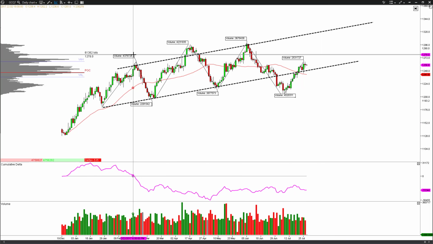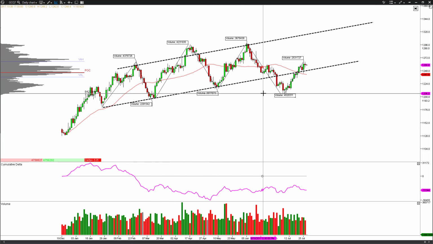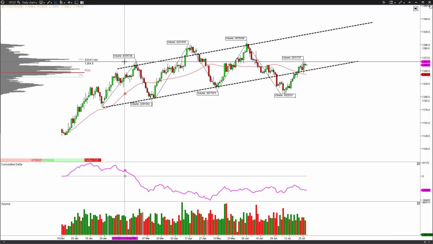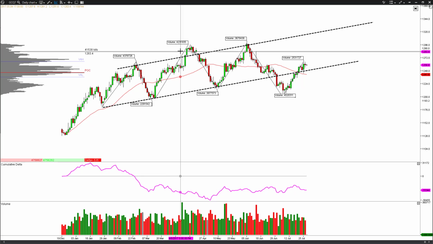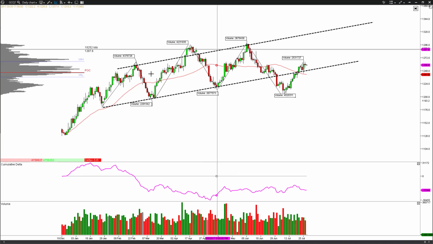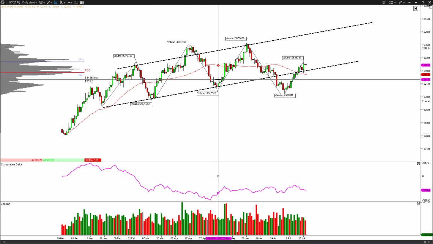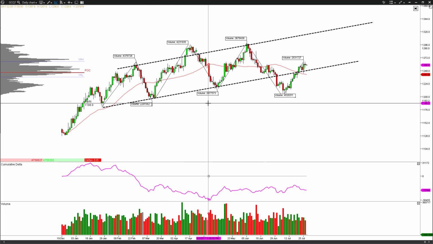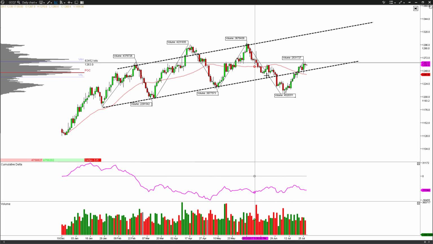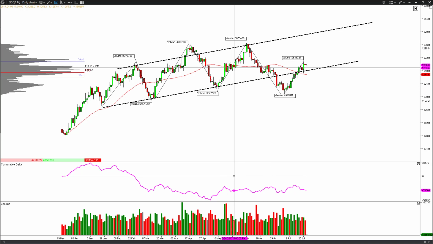I've labeled or measured the up waves and down waves. So we have 3 up waves, 1, 2, and 3, and we have 3 down waves labeled. We can evaluate the effort that's been put in. On this first up wave, we had 4.3 million that went into it, and then 4.2, and then 3.6. So you can appreciate that the buying effort or the participation in the highs is contracting. If we do the same for the down waves, we can see 2.2 million, 3.8 million, 4.5 million. So we can see that supply is expanding, demand is contracting within the limits of this bullish ascending channel.